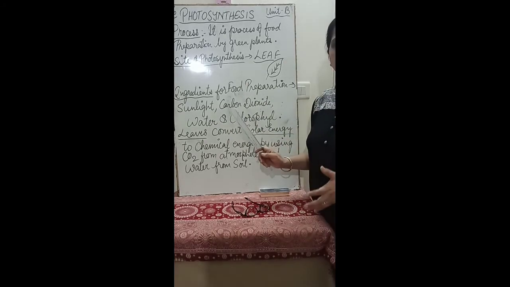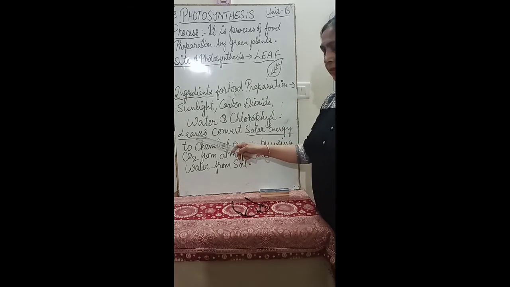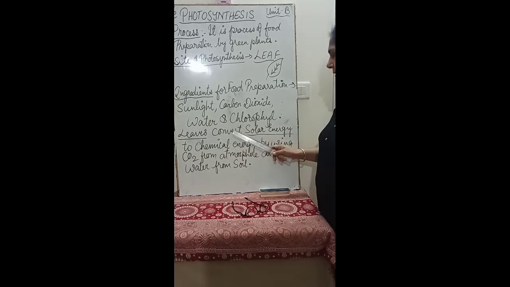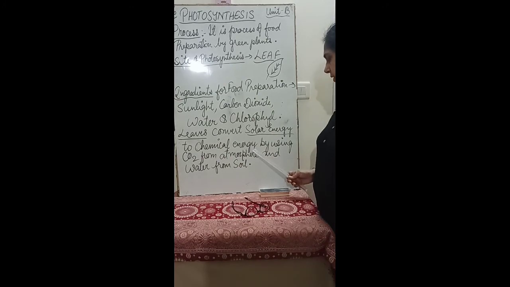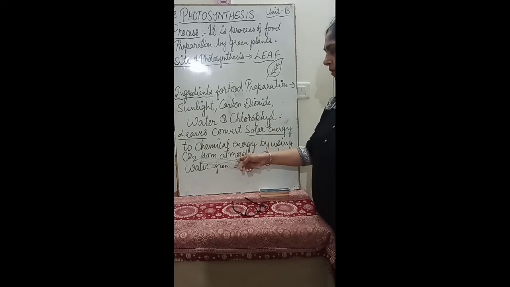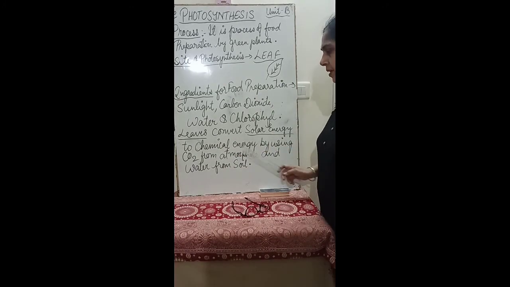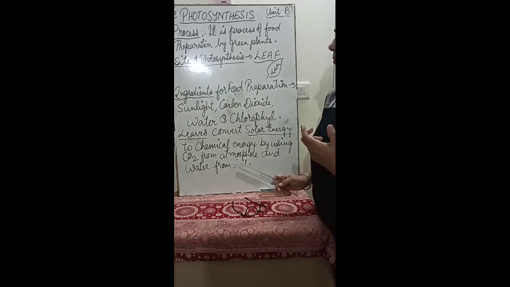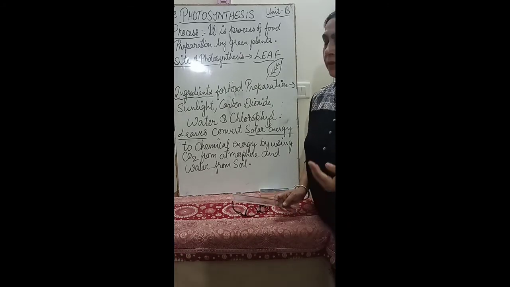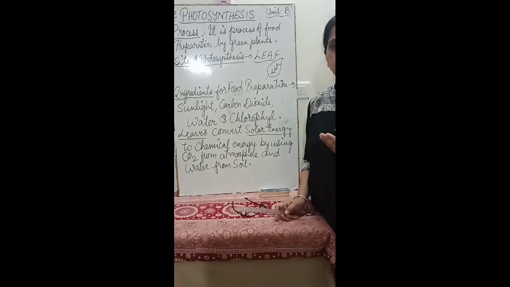Now what happens in the process of photosynthesis? The leaves are called the food factories. The leaves convert solar energy. From where do they get solar energy? From the sun. So the leaves convert solar energy to chemical energy by using carbon dioxide from the atmosphere and water from the soil. So this is the general process of photosynthesis. It is the preparation of food by the green plants.